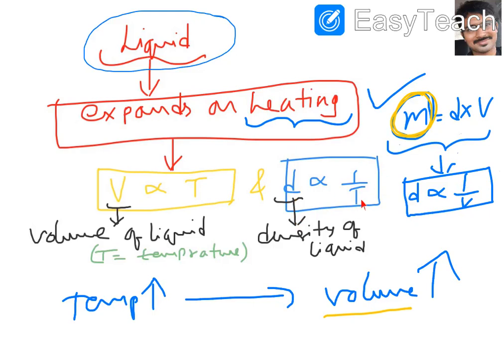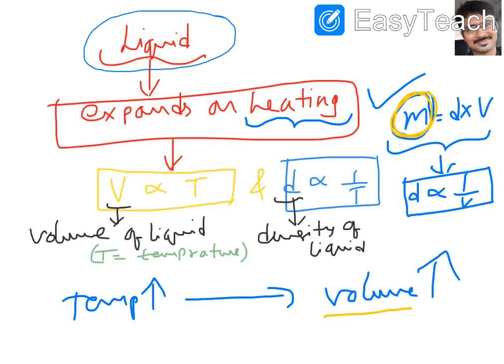Inverse. Temperature increases, density decreases. Temperature decreases, density increases, because density and volume are inversely related. I hope you are clear with the basic idea about the effect of temperature on liquids.